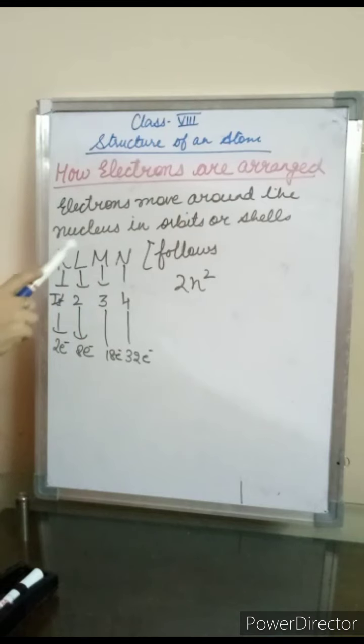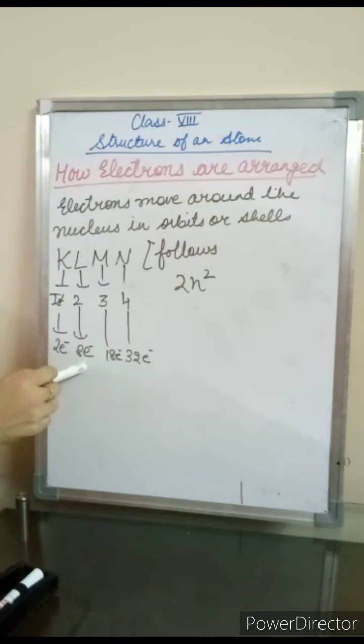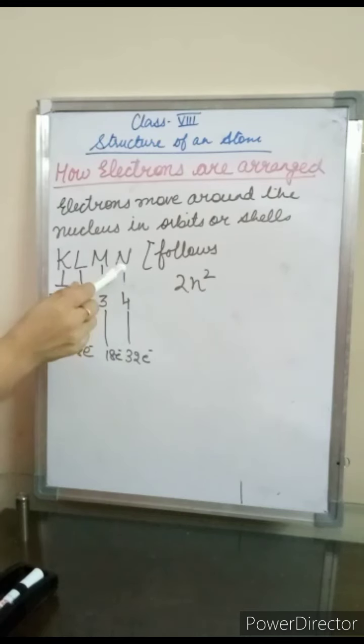Now students, in these orbits or shells, the electrons move. Now, how many electrons can be accommodated by the K shell? K shell can accommodate only 2 electrons. L shell can accommodate 8 electrons. M shell can accommodate 18 electrons. And N shell can accommodate 32 electrons.